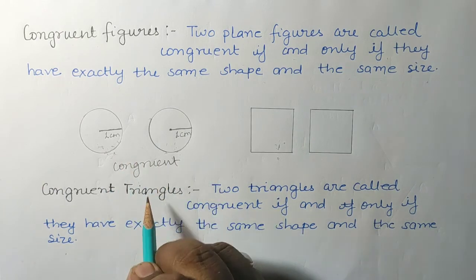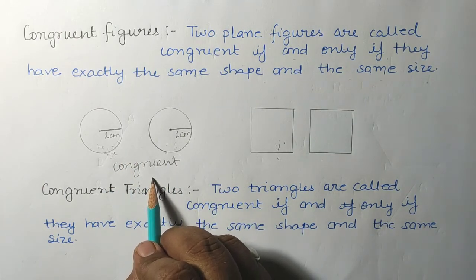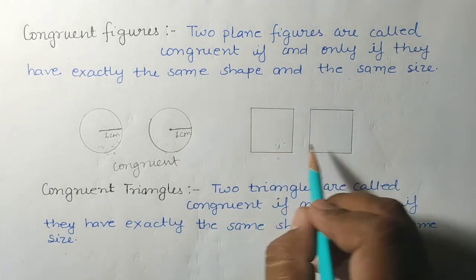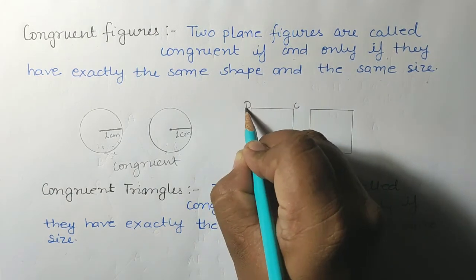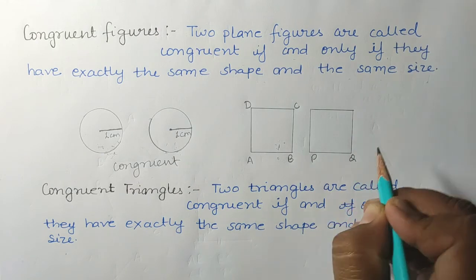So these circles are congruent circles. Here two squares are there. One is ABCD and one is PQRS.